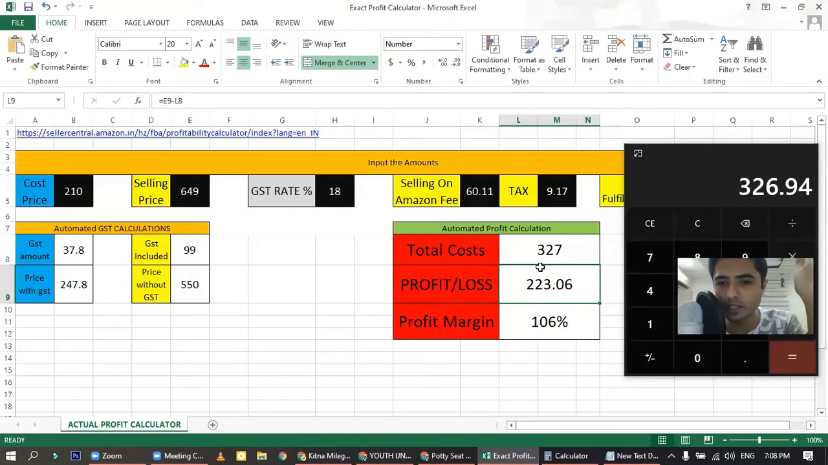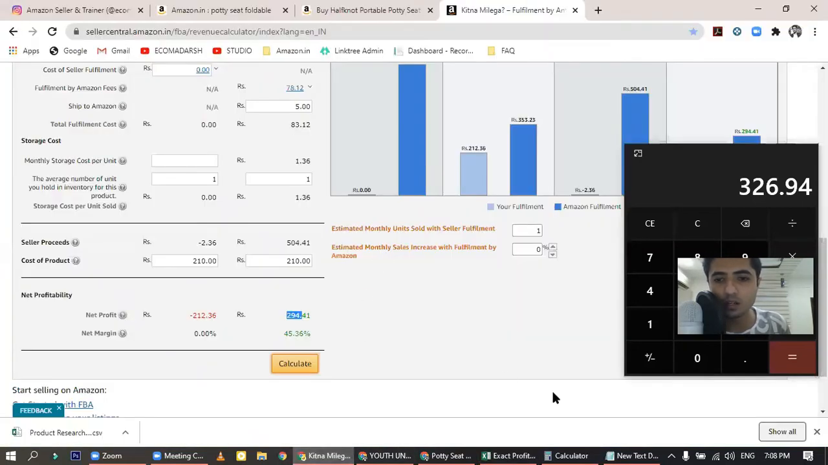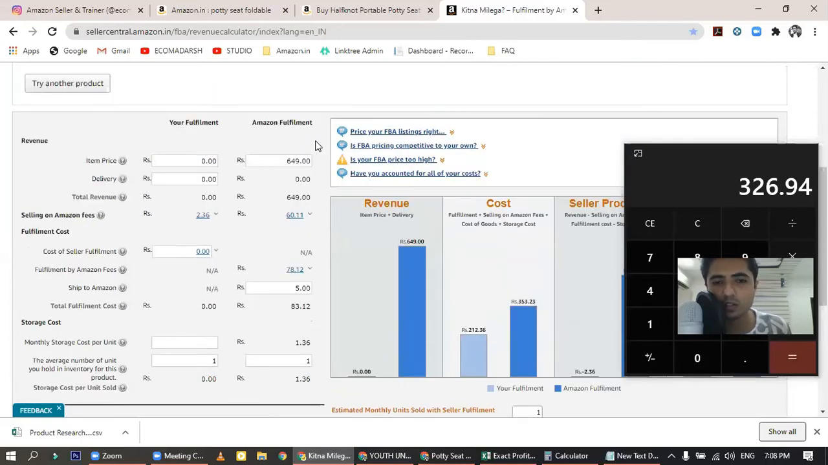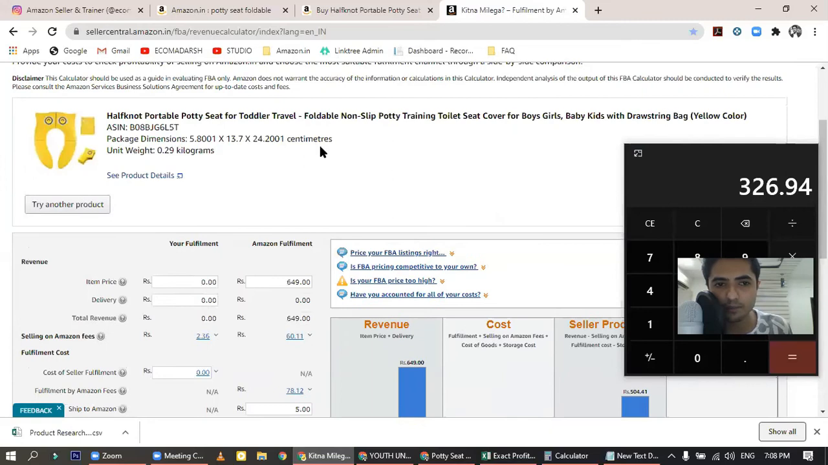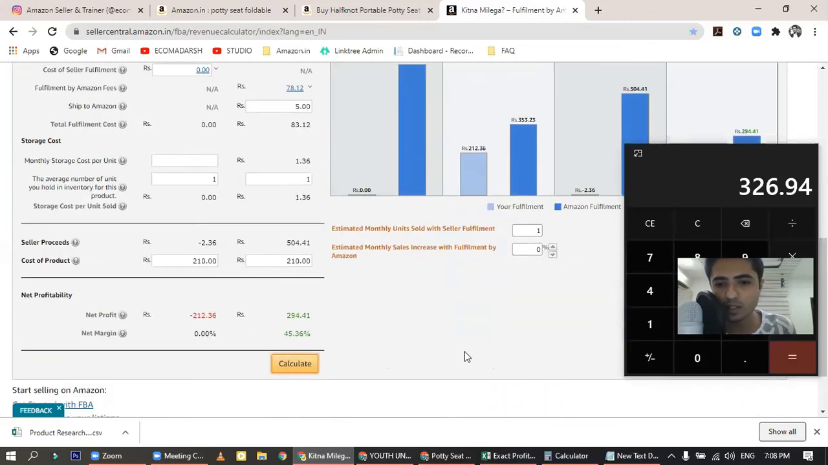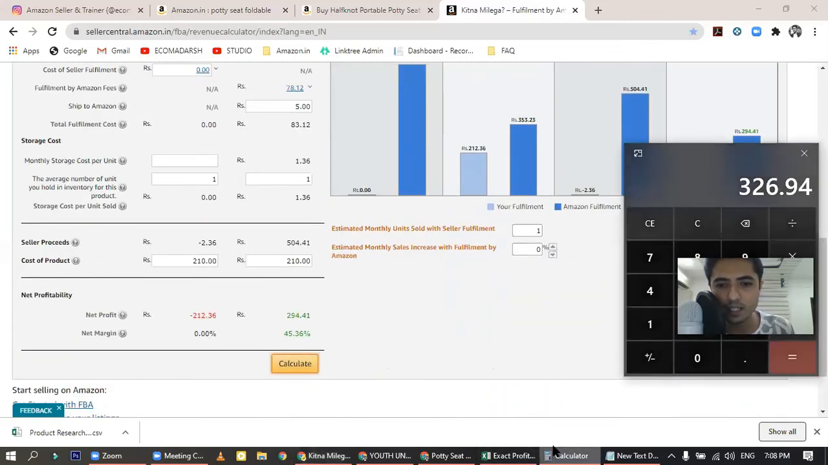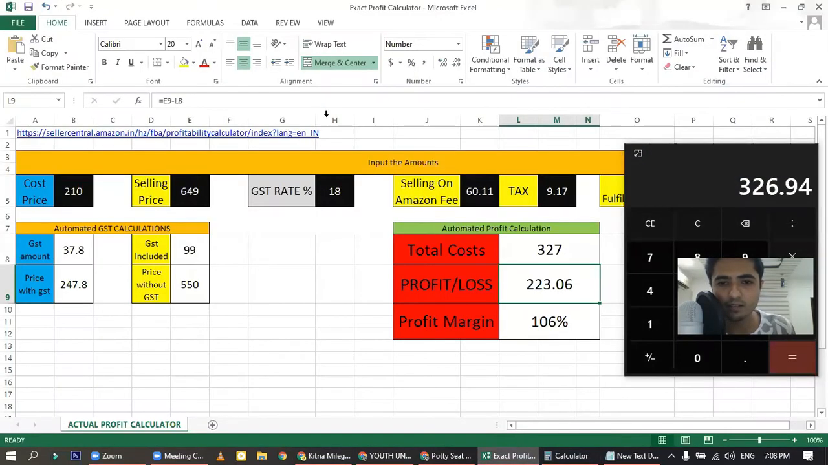Okay, 223 rupees is still pretty good, but Amazon's Kitna Milega calculator was giving us a wrong idea about the profit. Let me tell you guys, this calculator does not calculate GST. So that is why we are using this particular calculator.